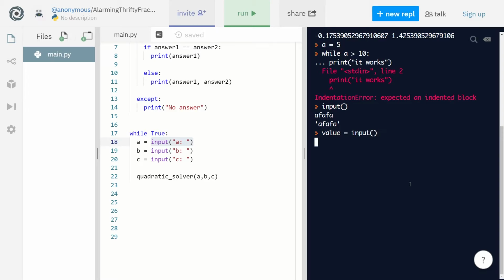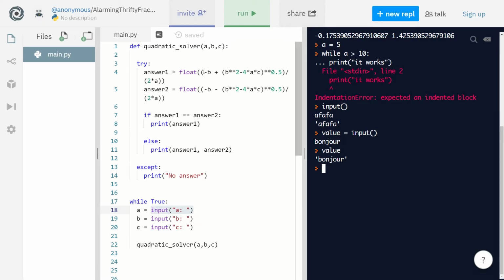So let's say our value is bonjour, okay? And now we check value. Now bonjour is stored within value. And one thing you have to keep in mind is that the input is always going to be a string, all right? But when we look at here, we don't want it to be considered as a string, right?